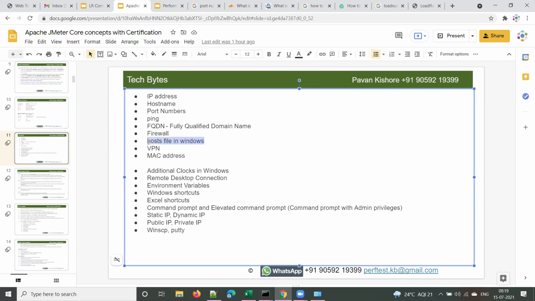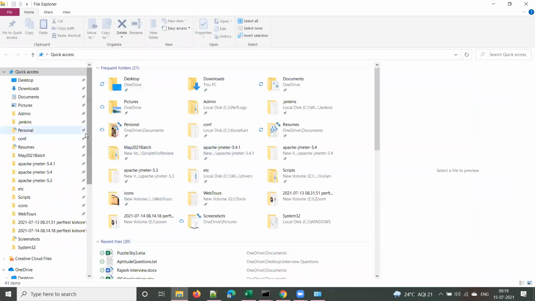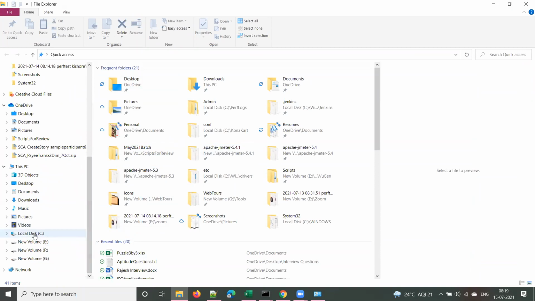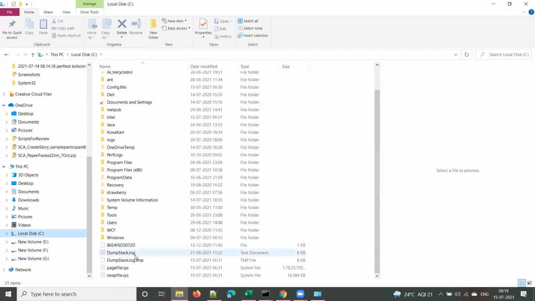And the next thing I want to explain to you is the host file in Windows. We will come across this host file many times in our projects. Let me show you where the host file is. Open Windows Explorer, go to your C drive, or the drive in which your operating system is installed.